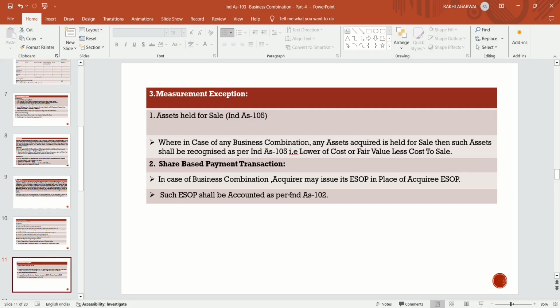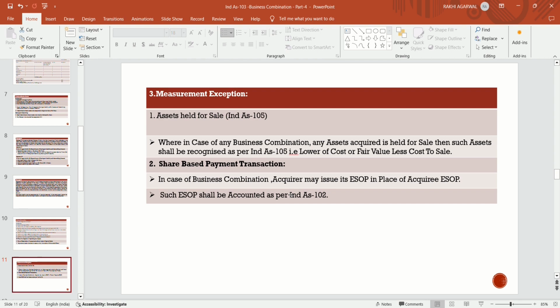Non-current asset held for sale: if it is available in the books of the acquiring company, the acquirer will take it into consideration and will acquire these assets by following the principles of Ind AS 105, not at fair value.